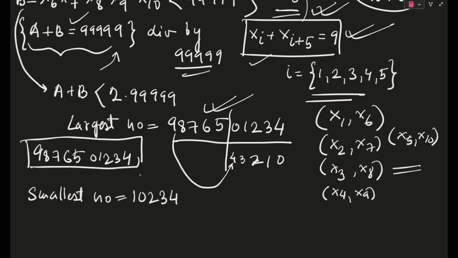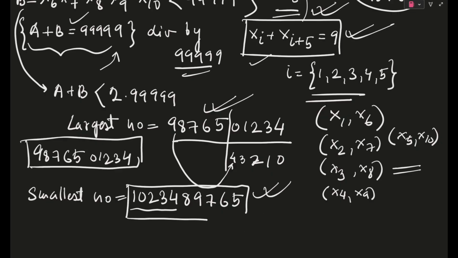This will be the smallest first 5 digits for capital A possible. So if this is your 1, 0, 2, 3, 4, then the first 5 digits are already with us. Now, because they will all sum up to 9, we can put the other 5 digits by summing. So if this is 1, this is 8, 0 meaning 9, 2 meaning 7, 3 meaning 6, and 4 meaning 5. So this is your smallest number.